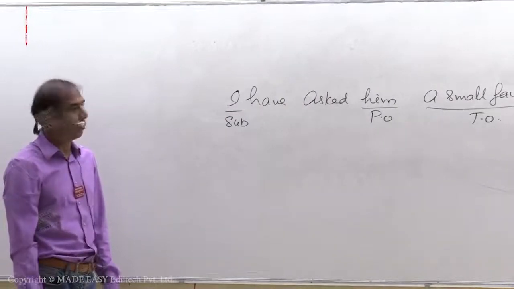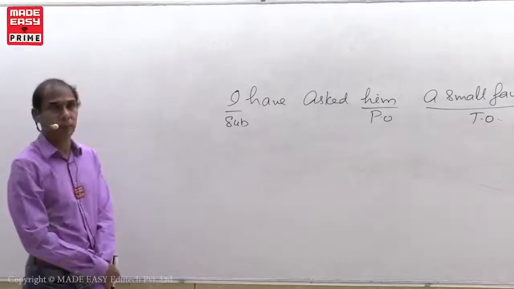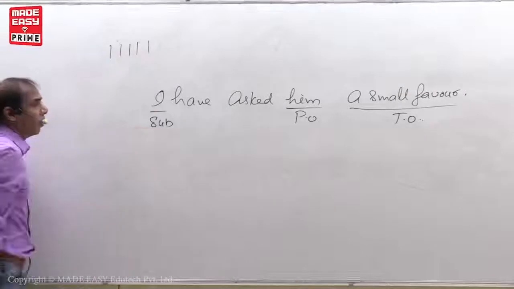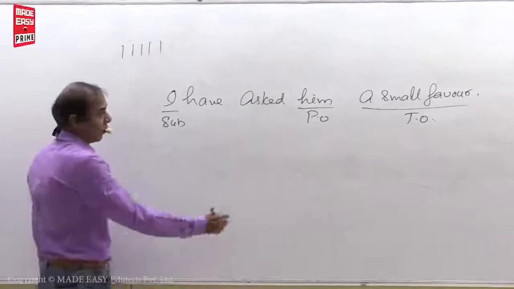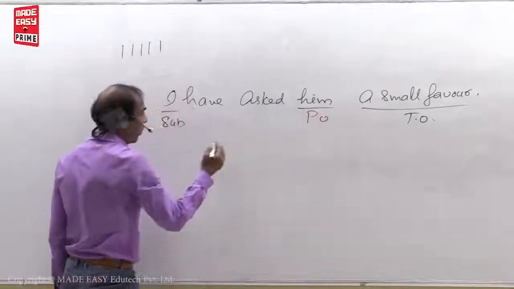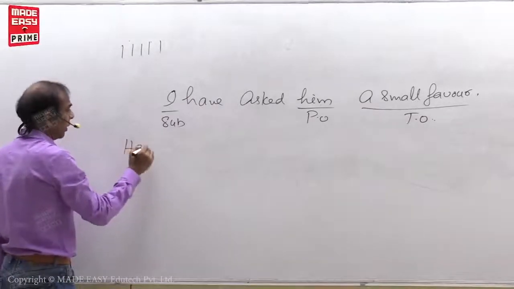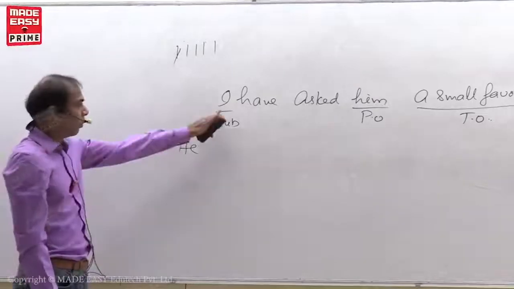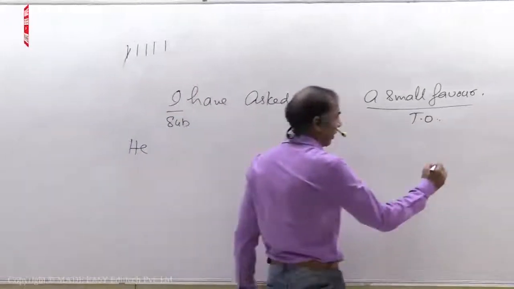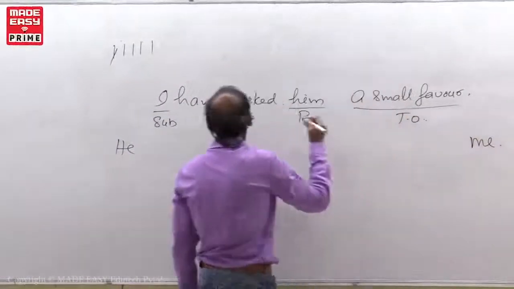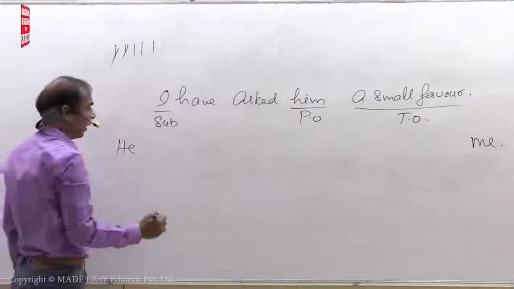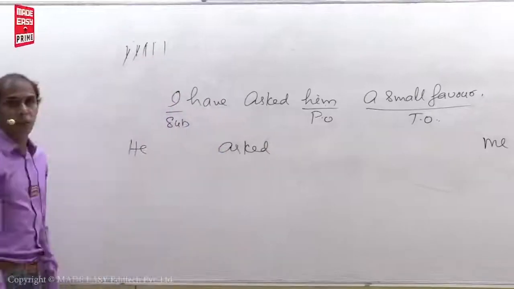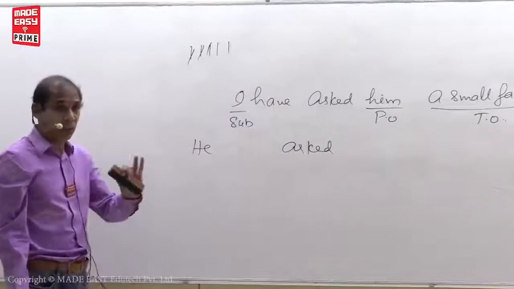I just give you 1 minute time. Now see. 1, 2, 3, 4, 5. First, put object in the place of subject. Two objects we have here, so give preference for the personal object. He. Two, put subject in the place of object. I changes as me. Three, put V3. Fourth one.